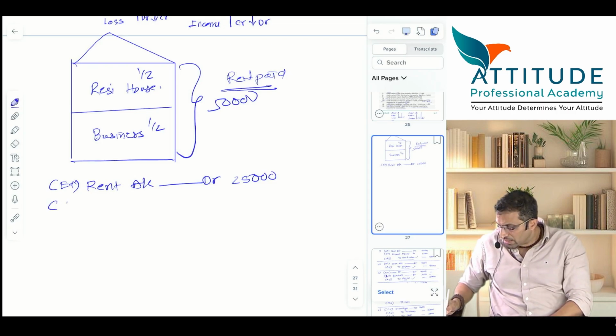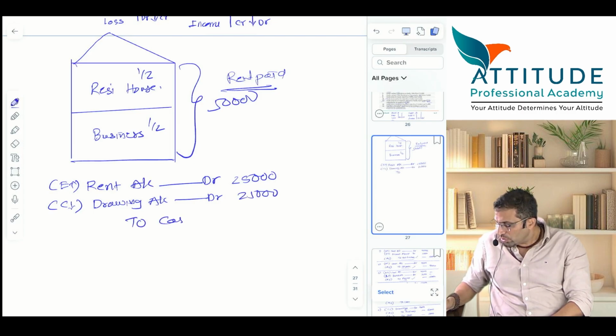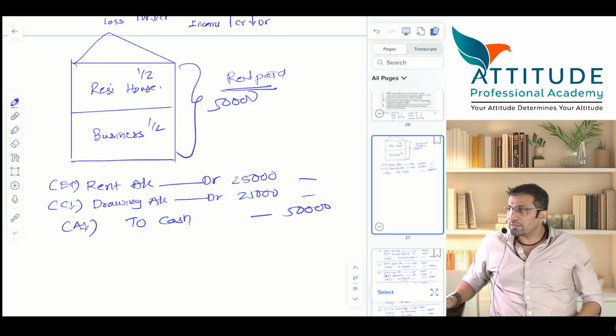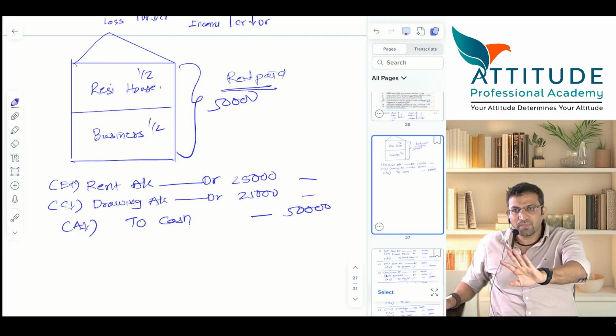So capital reduces by how much? Drawings account debit 25,000, to cash, asset reduces, 50,000. Is that clear? Yes. This is again a compound journal entry. Now wait, one minute.